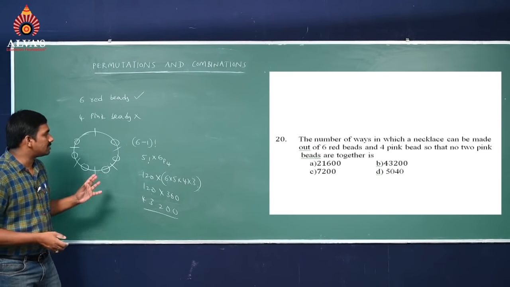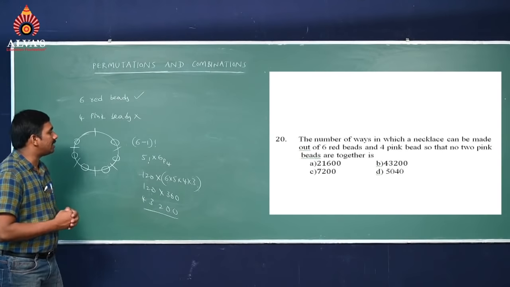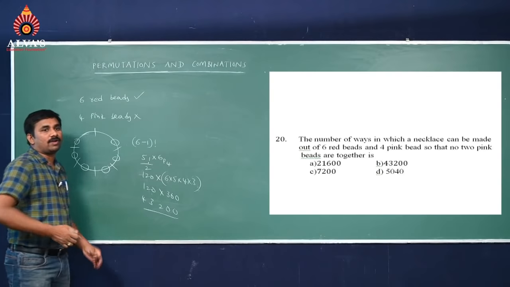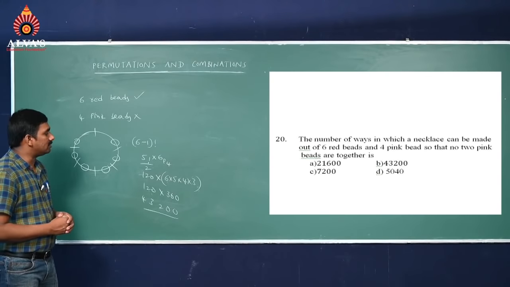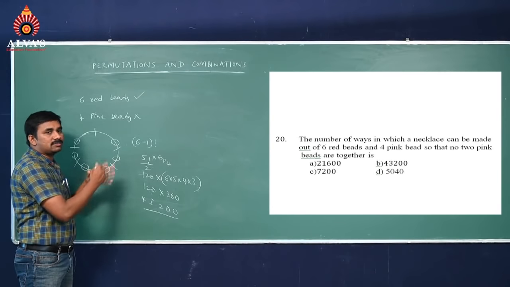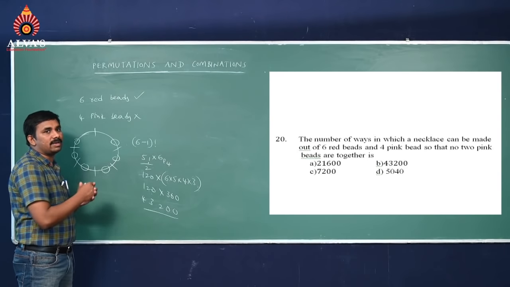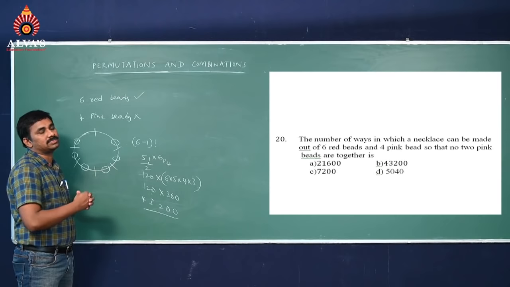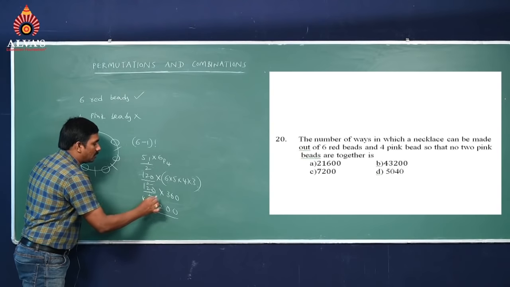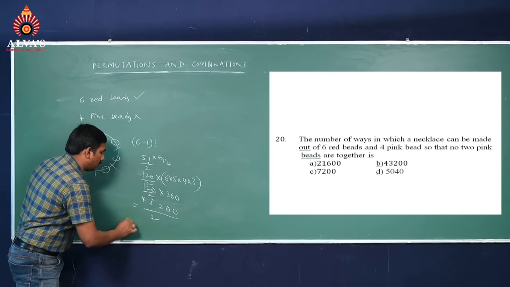Here it is a necklace arrangement, so that's why we take 5 factorial by 2. Circular permutations means we take 6 minus 1 factorial. Necklace arrangement means anti-clockwise and clockwise arrangements we take as the same. So that's why we take 120 by 2, and it will become 60.